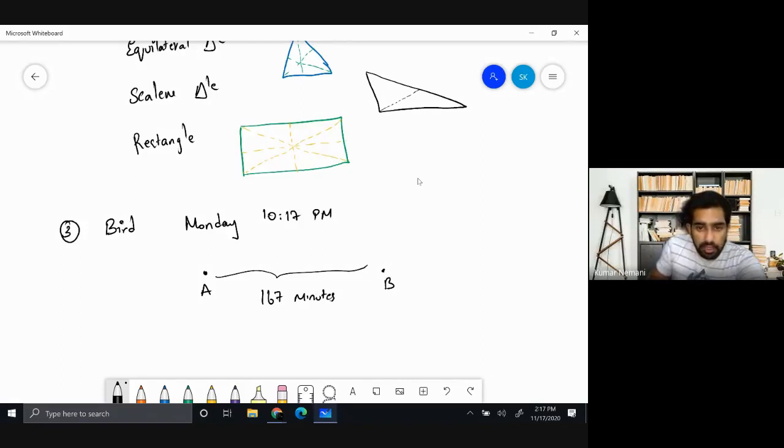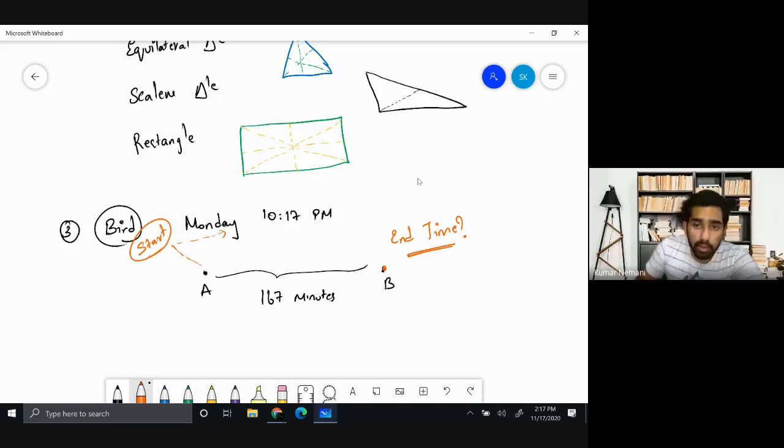Now the question is, when will this bird reach point B? It started at 10:17. This is the start point. You have to find the end point. The starting point is 10:17 on Monday. That too in the evening. Now they're asking what is the end point or end time.